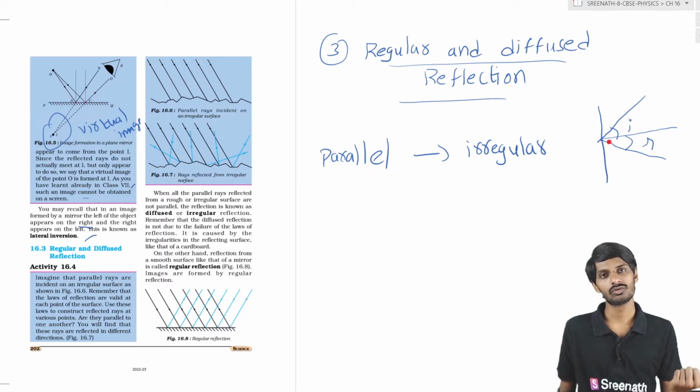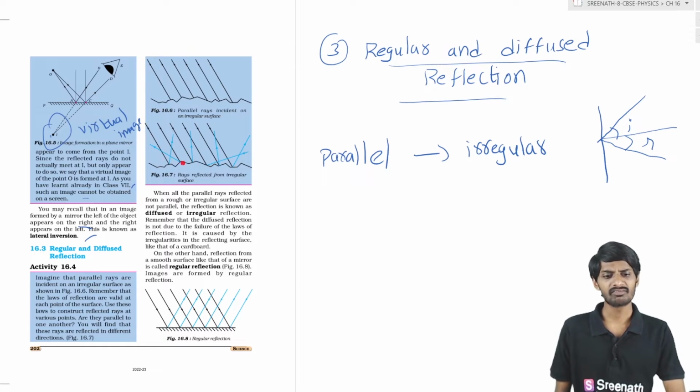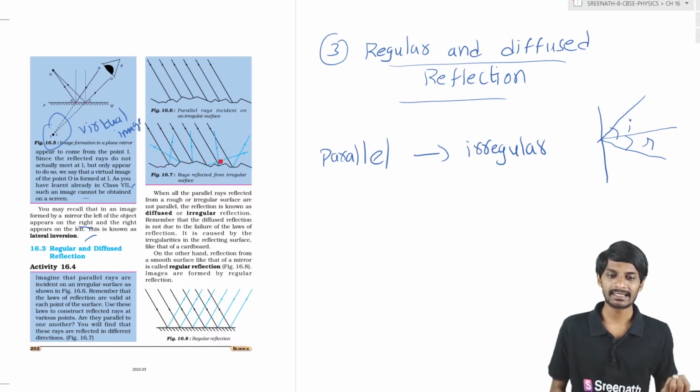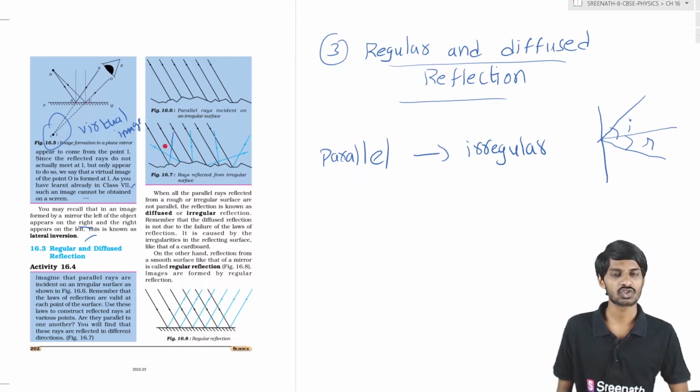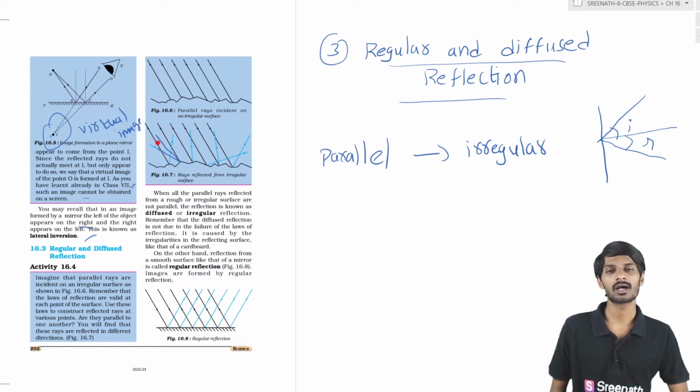Then, with the help of angle of incidence equal to angle of reflection, the reflected light will go on. So at every point the laws of reflection are followed, and the light ray is reflected according to the laws of reflection. Here this light ray goes in this direction because, if you draw a normal here, this angle and this angle are equal. But in this case it is going in this direction, because if you draw a normal here, it comes like that.